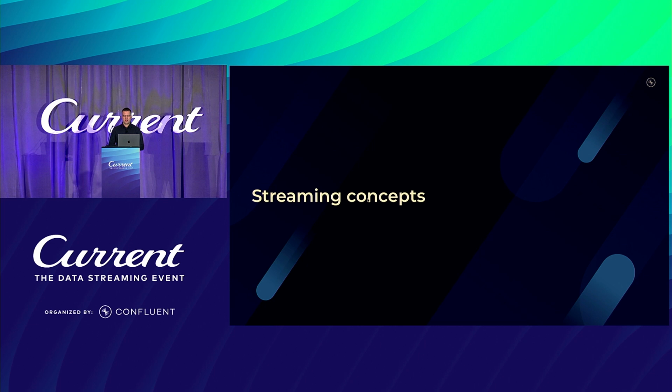Now, let's dive into Flink's core streaming concepts. Its performance and robustness are the result of 4 core design principles. It's streaming as opposed to batch. It's a shared nothing architecture with local state. It's event time processing, and it's state snapshots. And we'll look at each of these 4 topics in a bit and how they fit together.